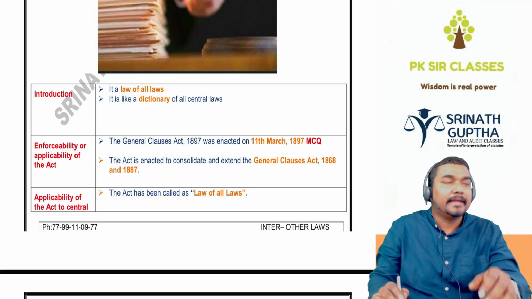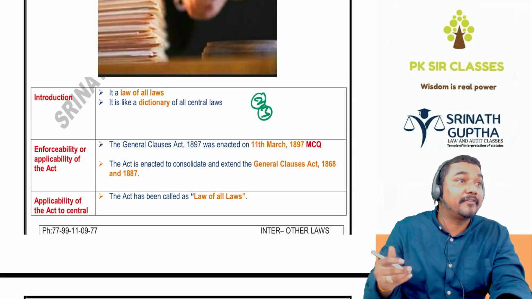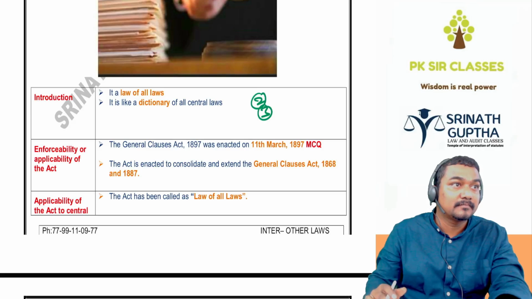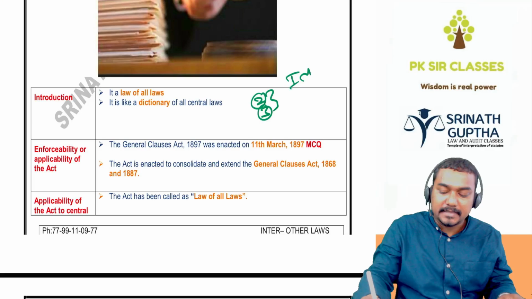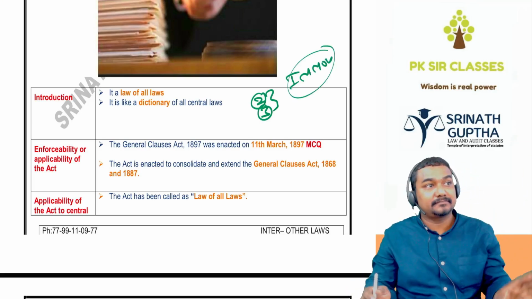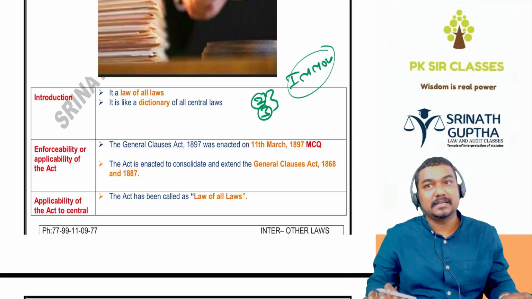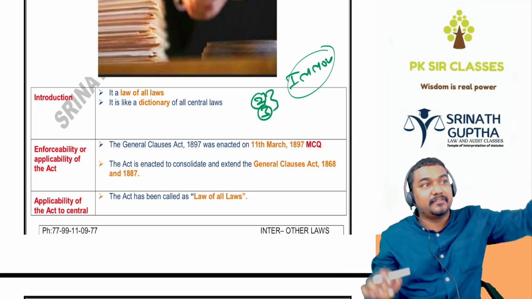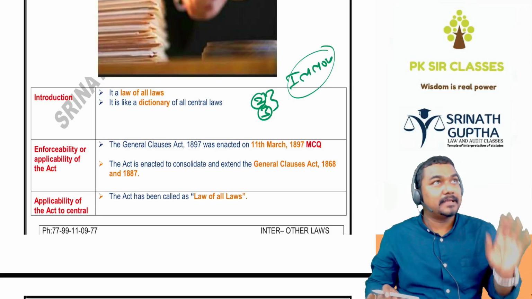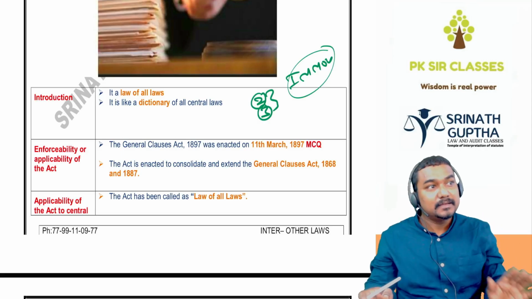For example, in every act, section 2 or section 3 gives the definitions of the words used in the act. In one act, the word immovable property is used, but that word is not defined in that act. We will take it from the GCA. In the Companies Act, the word year is used, but it is not defined there. We will take it from the GCA. Similarly, the word month is used but not defined. We will take it from the GCA.